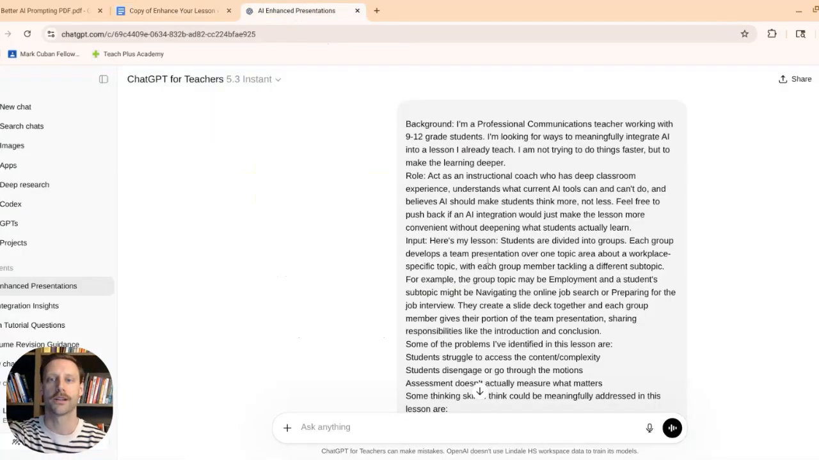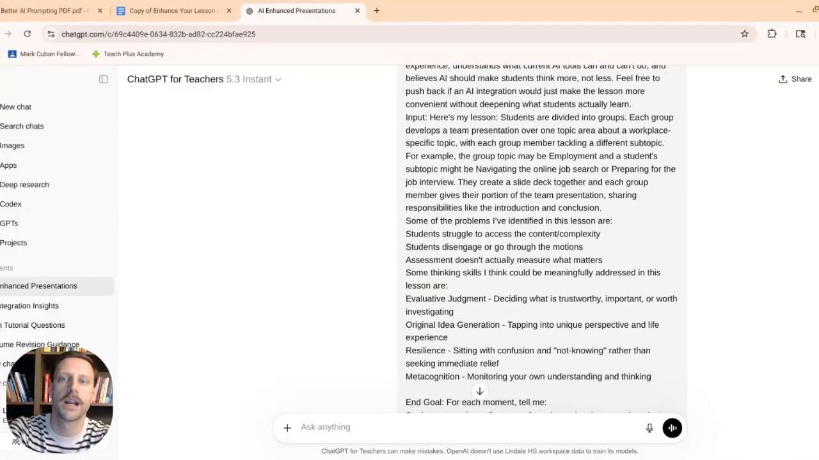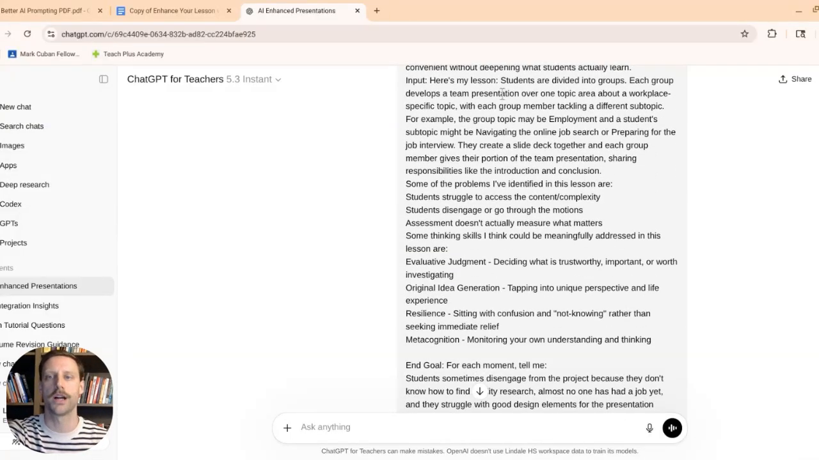Now let's look at what that looks like when we input it into ChatGPT or whatever model you're using. Under background, I specify that I'm a professional communications teacher working with 9th through 12th grade students. The role didn't change at all, so still acting as an instructional coach. But in inputting the lesson, this will give you a little bit of context. I gave it this lesson a group project. So it said students are divided into groups.